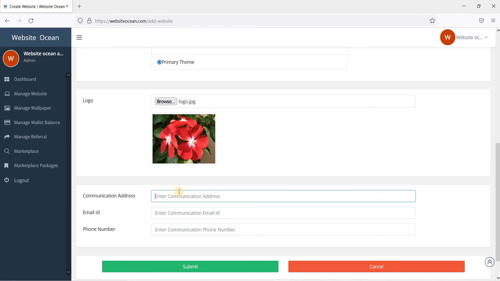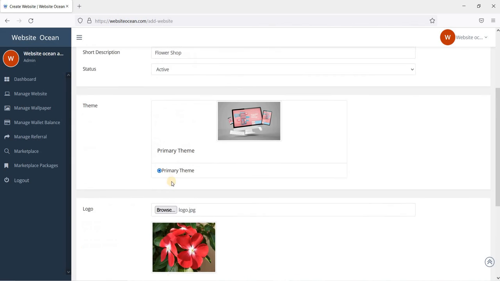If any customer wants to contact you, you can fill in your information and get your customers very easily. So here I can enter the details like Delhi and flower at the rate. Friend, I am filling in the information for demo purposes. You can enter your email ID and your phone number.